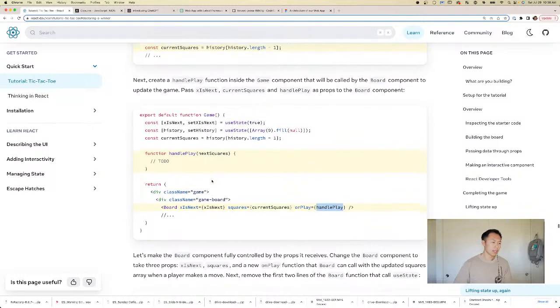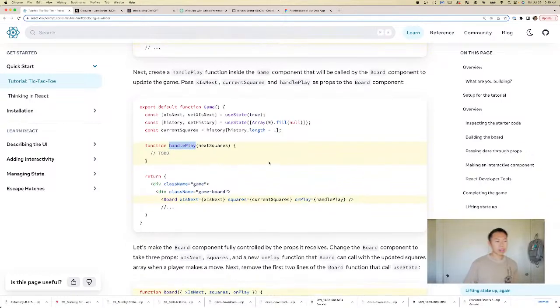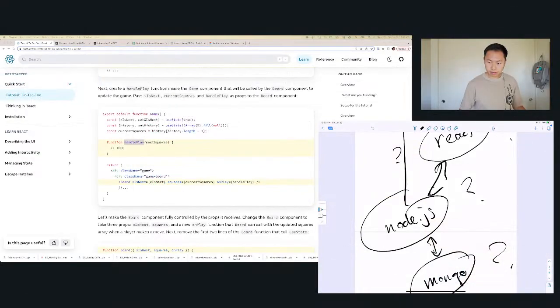Okay, so the game needs to know when we played the game, and every time you play the game is a click, right? Okay, so all right, I think I can understand this. The board is gonna need to tell the game, right? The board is the board. The game is like the whole thing surrounding the board. Actually, let's take my iPad.